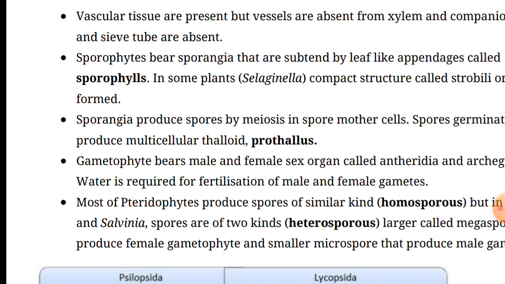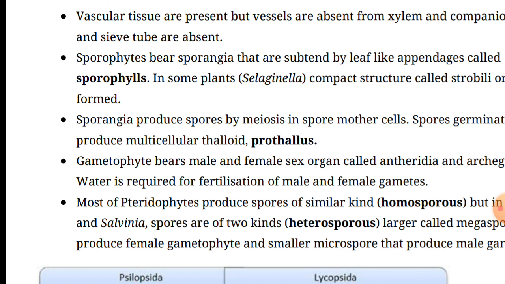We can say perhaps the first land plants evolved during the Ordovician, that is, 450 to 500 million years ago, right? So on the basis of this, these are the general structures, and when we talk about their classification, their importance, where they can be found and what their structures are, first of all we have to talk about their habitat.